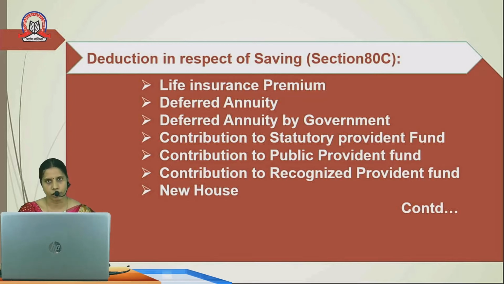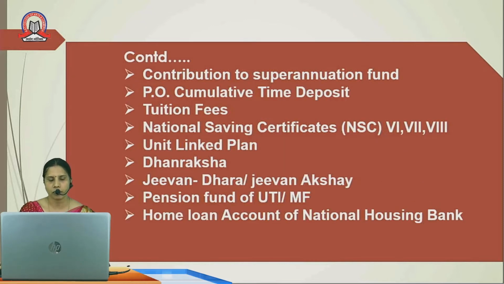Contribution to statutory provident fund, contribution to public provident fund, contribution to recognized provident fund. All the contributions by the employees to SPF, PPF and RPF are also considered for deduction under section 80C. Then the purchase of a new house or construction of a new house expenditure is also considered under section 80C.